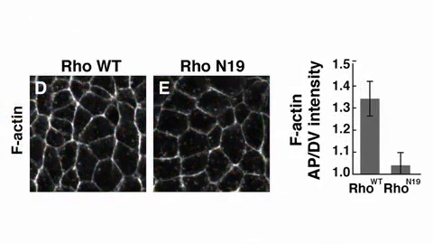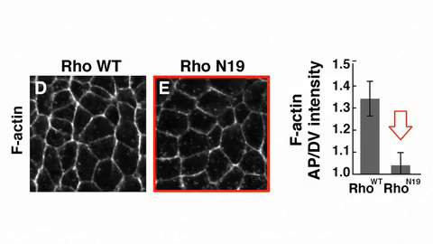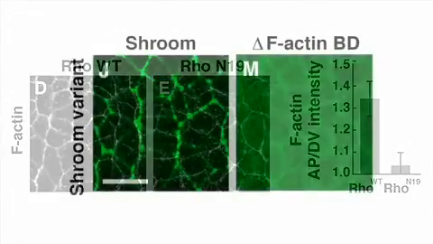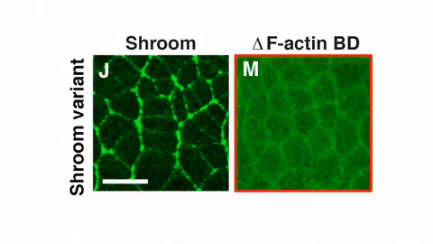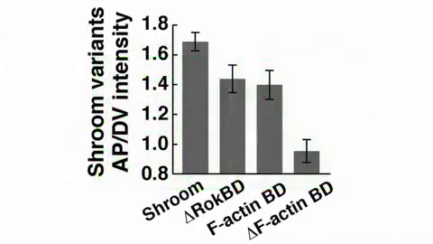Shroom isn't a direct effector of Rho, but because Shroom is an actin-binding protein, it could be regulated by Rho's effects on the actin cytoskeleton. Indeed, actin failed to preferentially accumulate at the vertical edges of cells in the absence of Rho function. And when we delete the actin-binding domain of Shroom, we observe that Shroom is completely dispersed throughout the cytoplasm, and only a very small fraction is at the cortex, and that fraction is completely not planarly polarized.